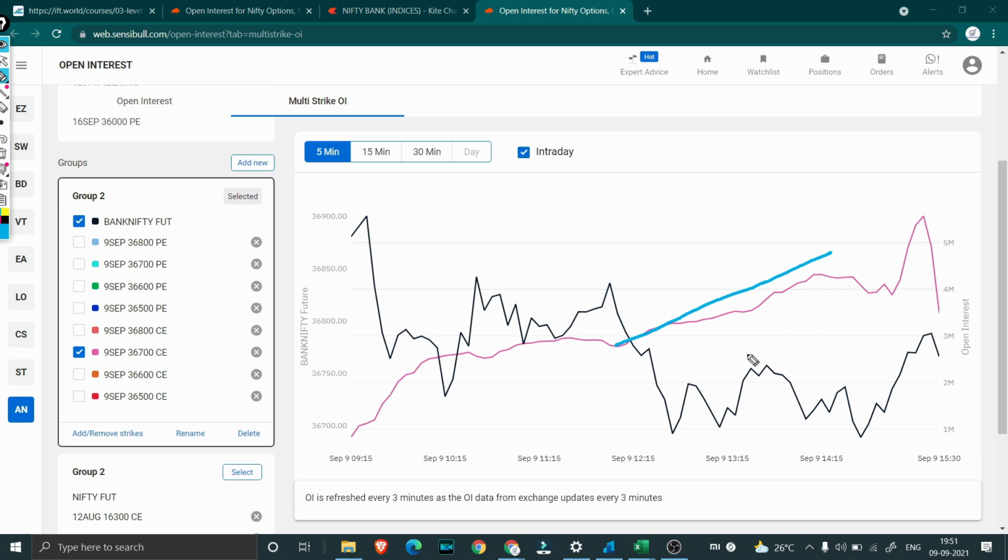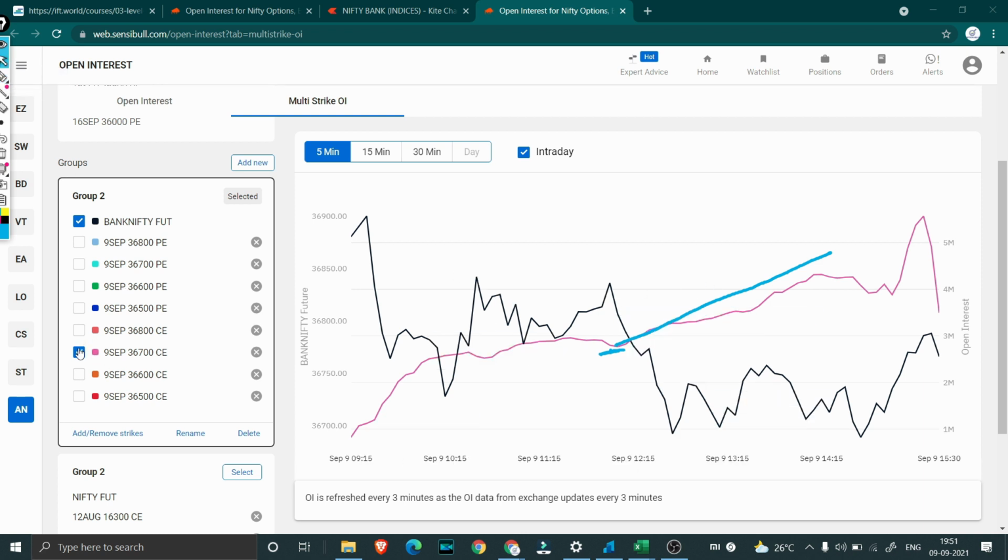Already there will be around 2.5 million by itself, which is a huge number. 25 lakh contracts in BankNifty itself is quite huge. OI starts to shoot up close to 5 million on the top, which is extremely huge. So you would expect the market obviously to stay below 36,700.